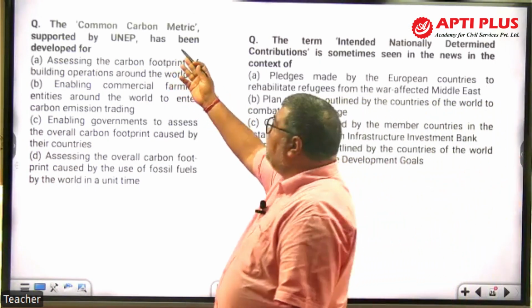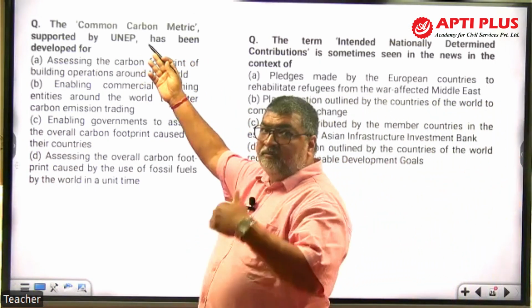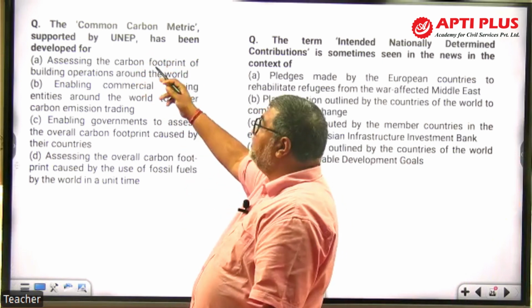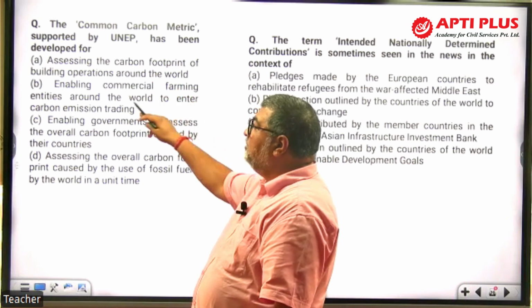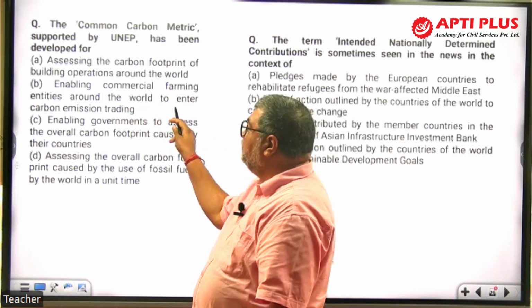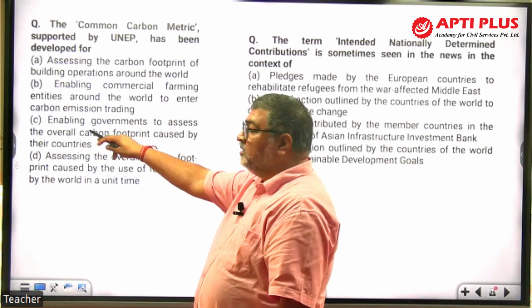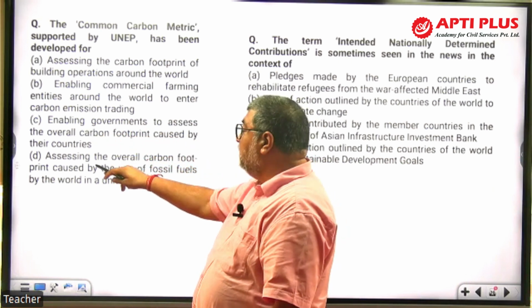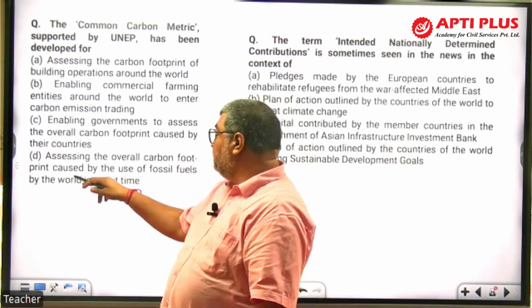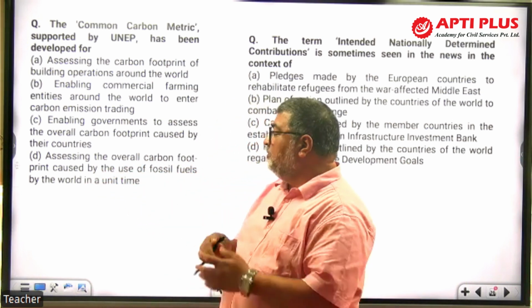The common carbon metric supported by UNEP, again based on international aspect. UNEP has developed it by A, assessing the carbon footprint of building operations around the world, enabling commercial farming entities around the world to enter carbon emission trading. Carbon emission trading part is given. Enabling government to assess the overall carbon footprint of the country, assessing the overall carbon footprint caused by the use of fossil fuel by the world in a unit time.